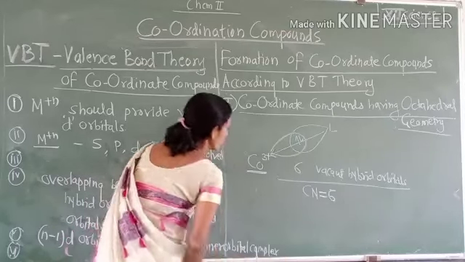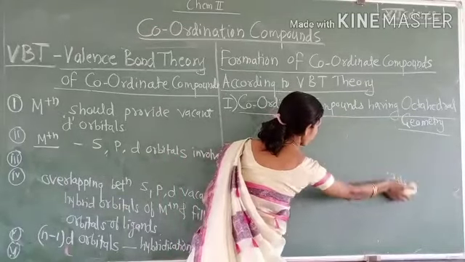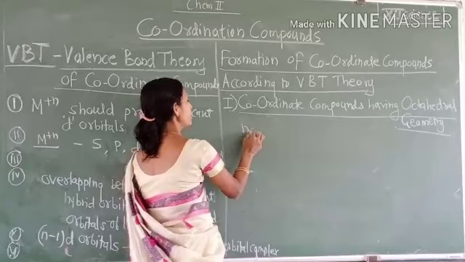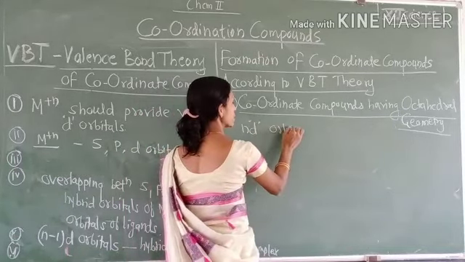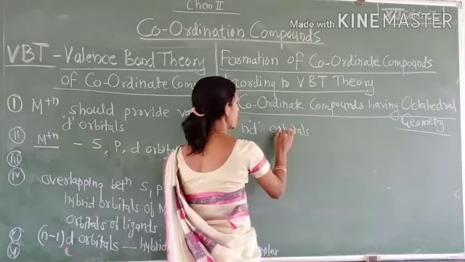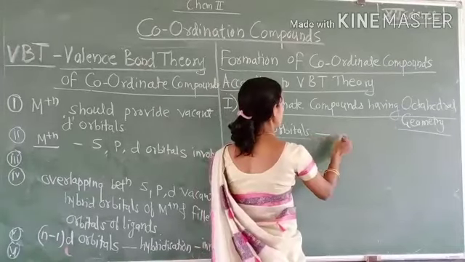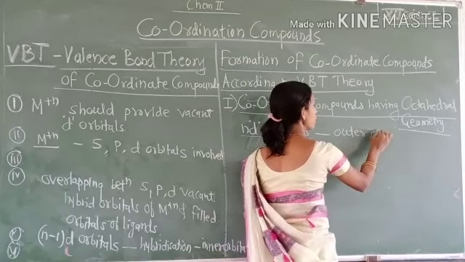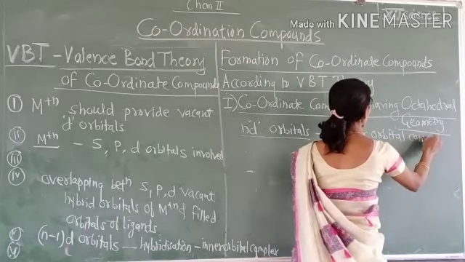And if empty orbitals are provided by the metal ion to the ligands, that means nd orbitals, that is hybrid orbitals provided by the metal ion, then that metal ion forms the outer orbital complex.